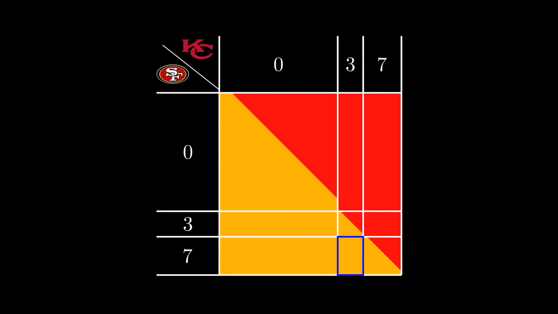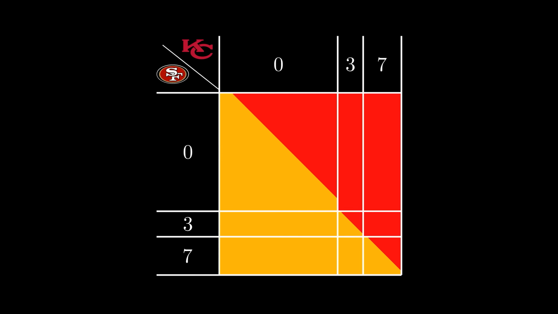What is it missing? Well, it starts with this box. 49ers win 7-3. This means the Niners went down the field and scored a touchdown. Then, when the Chiefs got the ball, they stalled out and decided to kick a field goal on 4th down. This would obviously never happen. It immediately loses them the game. Instead, they would go for it. So this box actually has 0 probability.